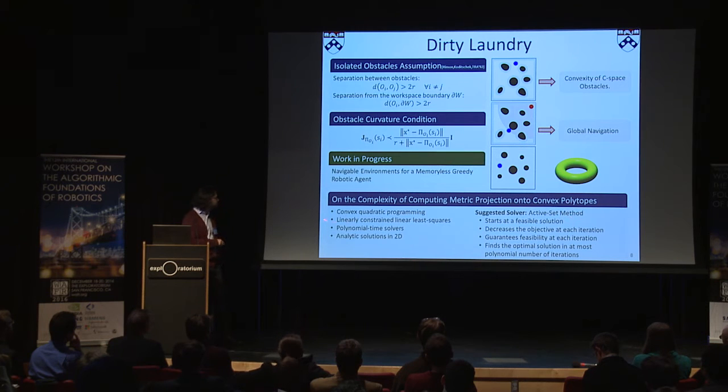And I also want to talk a little bit about the computational complexity of this metric projection on convex polytopes. This problem, by definition, is a convex quadratic program; in particular, it is equivalent to linearly constrained linear least squares, which means that you can solve this problem very efficiently using polynomial time solvers. And in 2D, you can construct the analytical solution because the metric projection will be either inside the polygon or on the boundary.